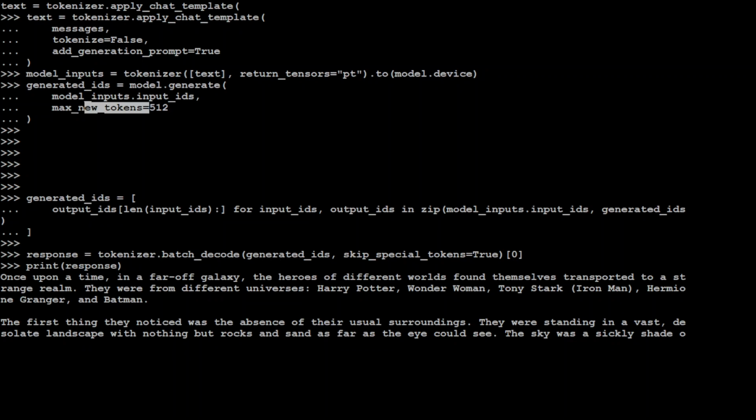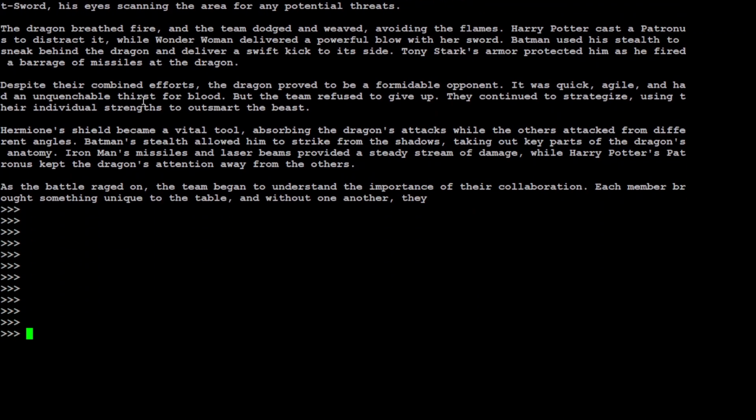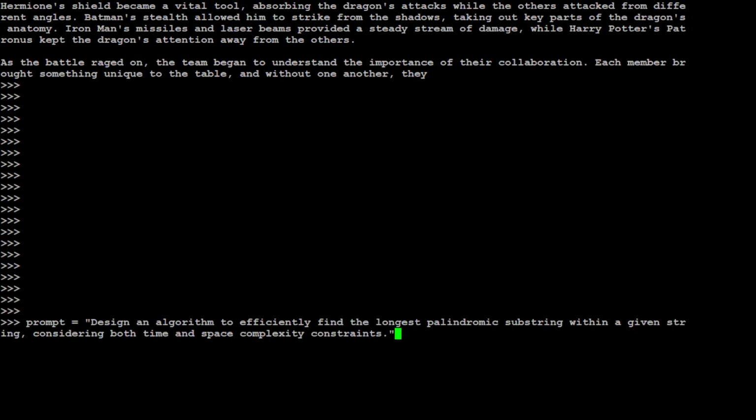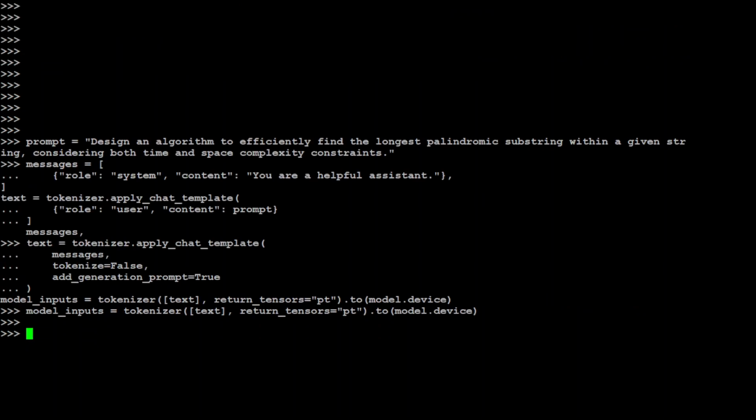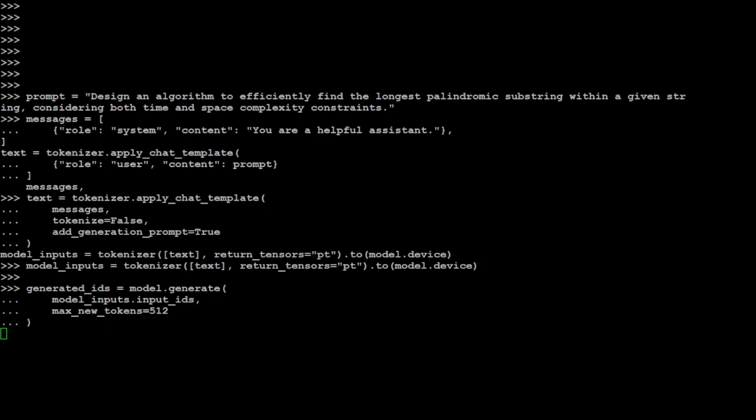Okay, let's ask it a complex coding question to see if it is able to do some sort of coding stuff or not. Let me put the prompt here first, and then we will see. Okay, so the prompt here is: design an algorithm to efficiently find the longest palindromic substring within a given string, considering both time and space complexity constraints. So it is a bit complex. Let's see if it is able to do it. Let me send the prompts, model inputs. Let's get the model to generate the output here. And let's wait for the model to come back.